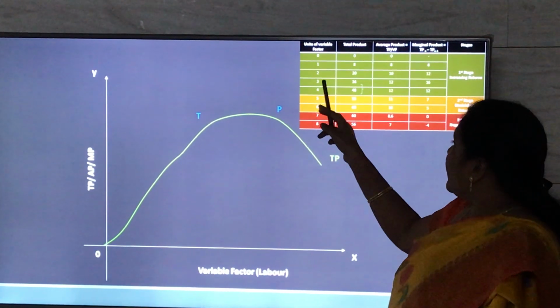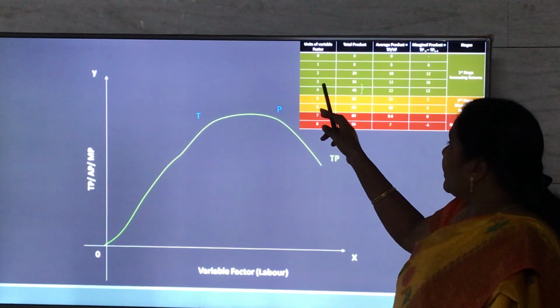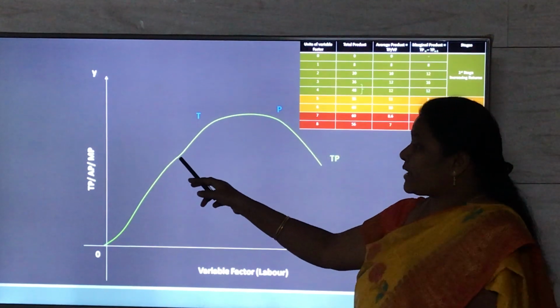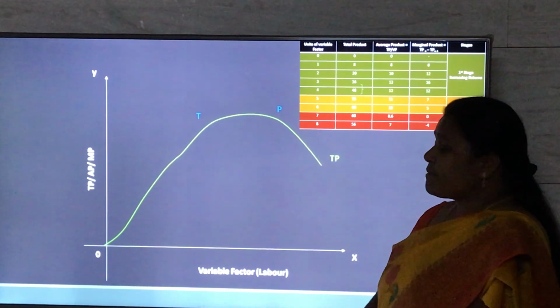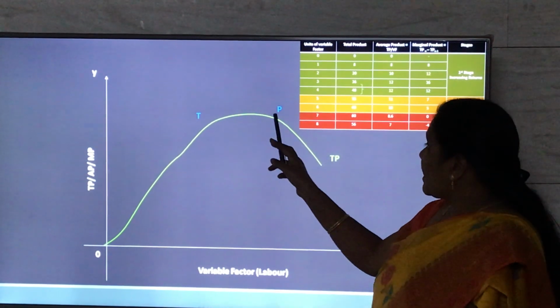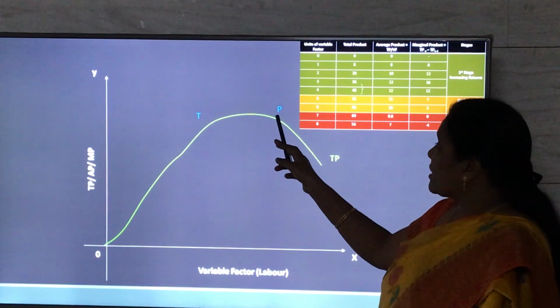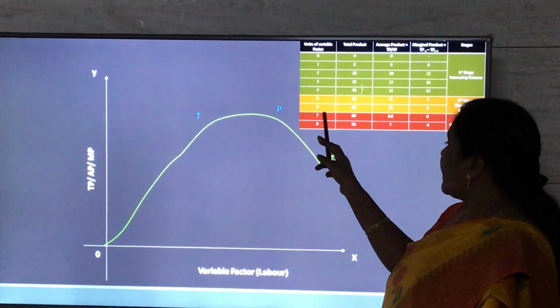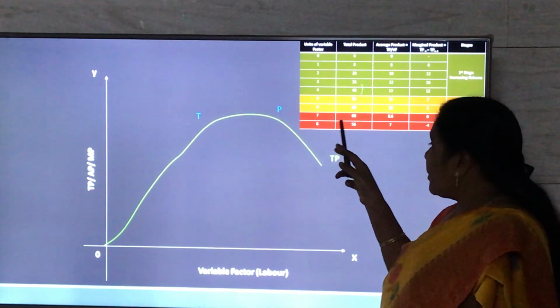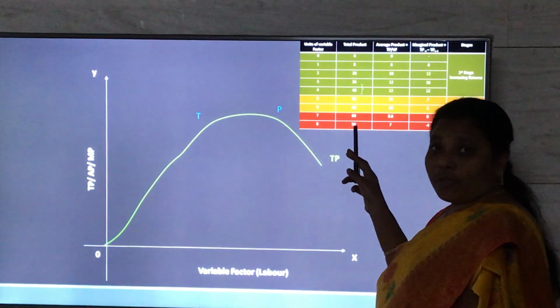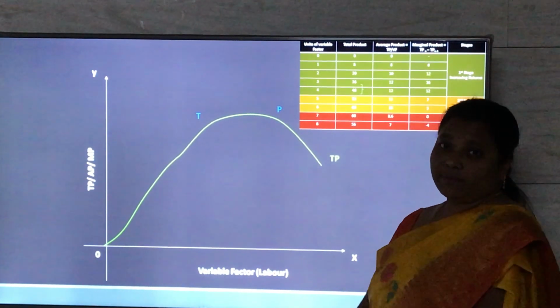Till the employment of the third labor, the total product increases at an increasing rate, and later it increases at a diminishing rate and becomes maximum at point P. That is, with the employment of the 7th labor, the total product becomes maximum, and with the employment of the 8th labor, the total product will start diminishing.